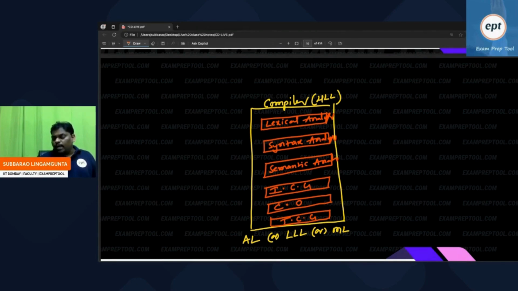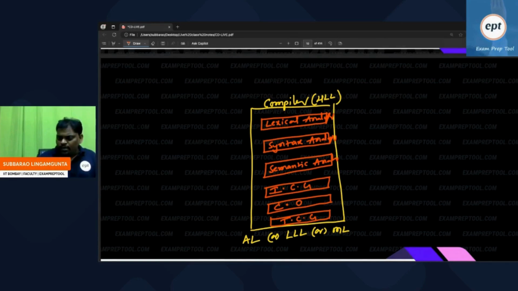One more is the target code generator. The intermediate one is the intermediate code generator, right? The last one is the target code generator. So approximately 6 functions are there. Compiler is a very big software, you cannot write it in one function. So internally, almost 6 functions are there, from lexical to target code generator.